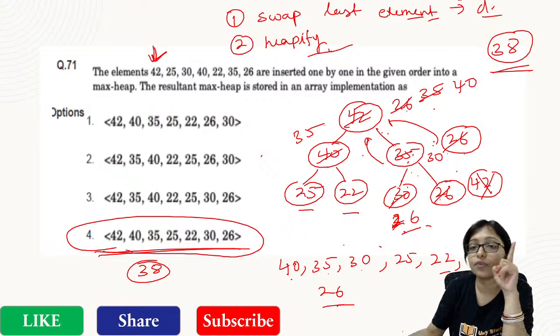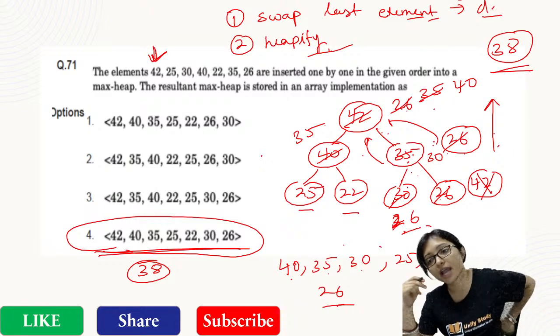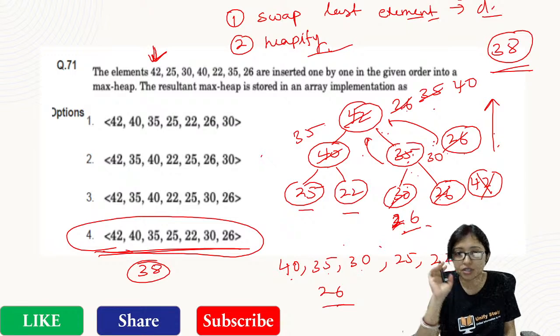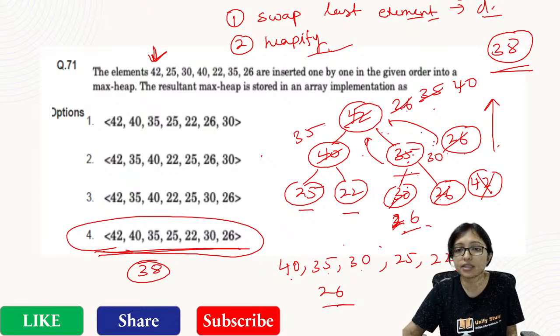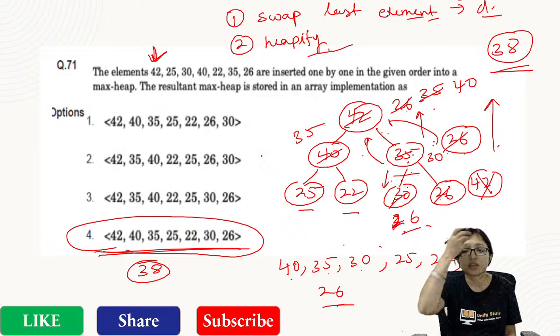Clear? So always you have to follow the bottom to top approach. If I am doing one part, then that part has to be completed. After that I can go for the next. When this is not maintaining, then I have to cover this one. After swapping, again I have to check the heap property. After that again I have to check the heap property.